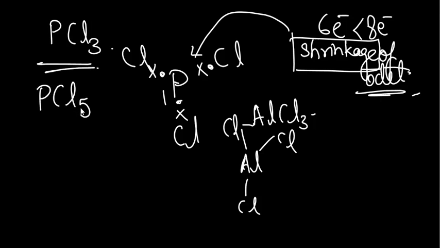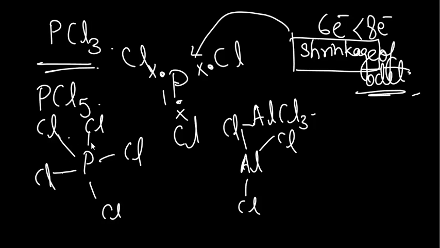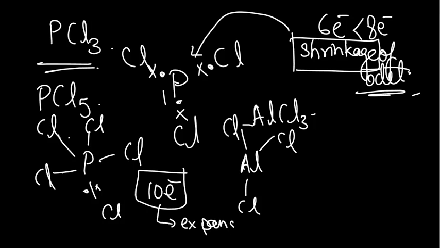Similarly, we also have PCl5, another compound. In PCl5, we've got five chemical bonds over here. Five covalent bonds, Cl, Cl, Cl, Cl. Five covalent bonds actually means there are 10 electrons, because each covalent bond contains two electrons. Now, 10 electrons mean that there is expansion, not contraction this time, expansion of octet. Even though the octet has expanded, even though there are more than 8 electrons, it's still stable. So again, octet rule exception. There are a few exceptions to the octet rule as well, for stability.